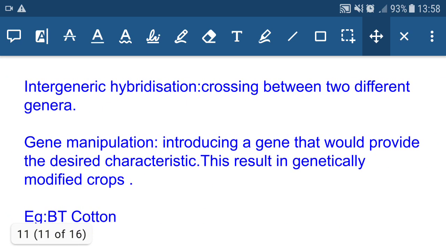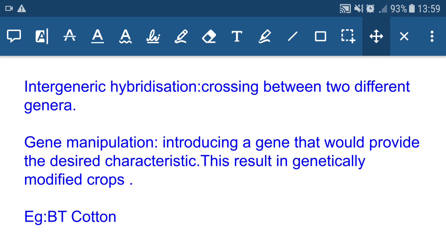Intergeneric hybridization, crossing between two different genera. Here two different genera are crossed. So hybridization can be of three types: intervarietal hybridization, intergeneric hybridization, interspecific hybridization. Through this hybridization process, we can incorporate new characteristics in the progeny, or in the new plant or crop.